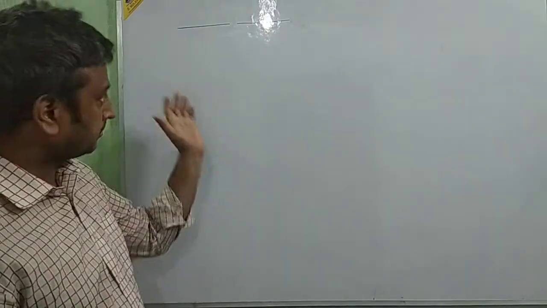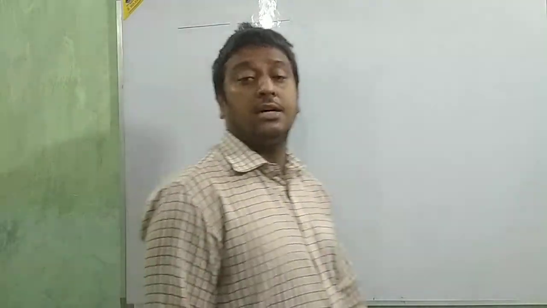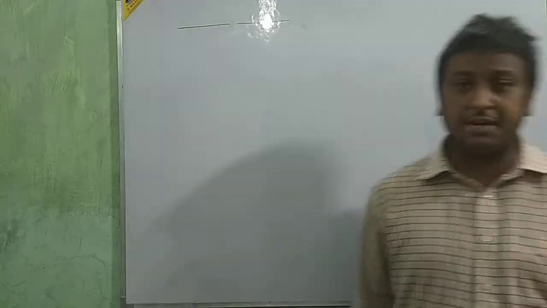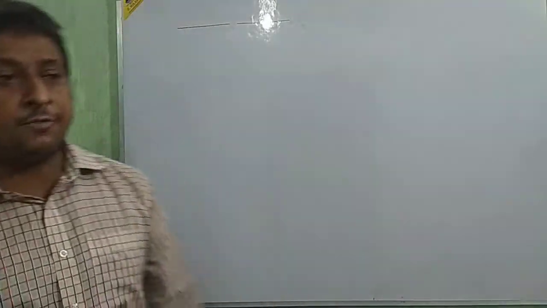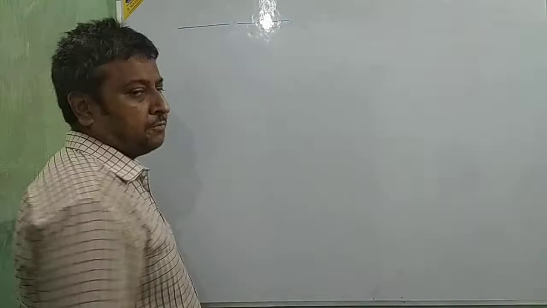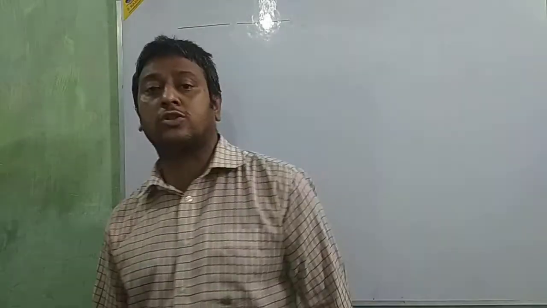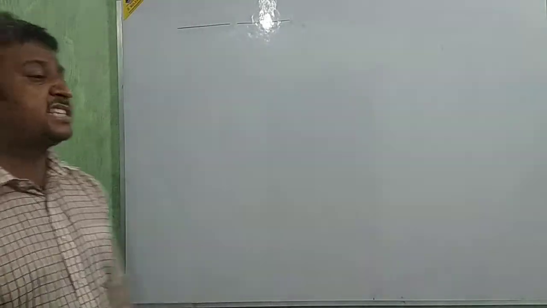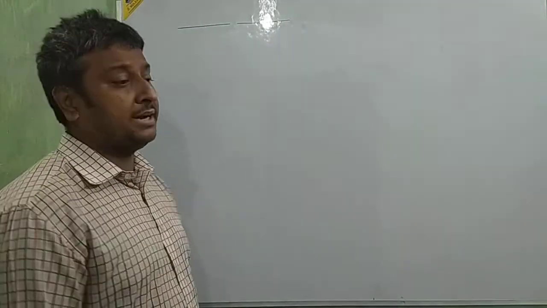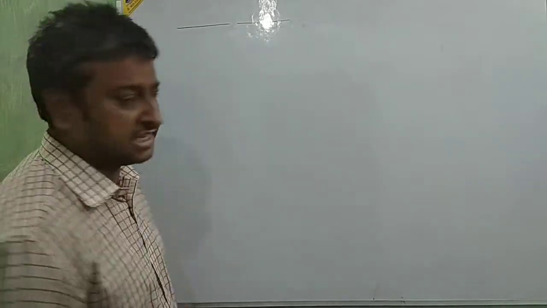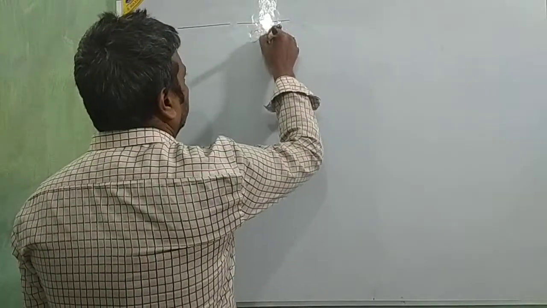Next, we are going to look at the accounting treatment in a not-for-profit organization. In a not-for-profit organization, mainly we make three things: two accounts and one statement.